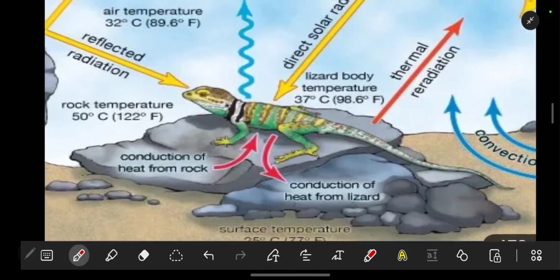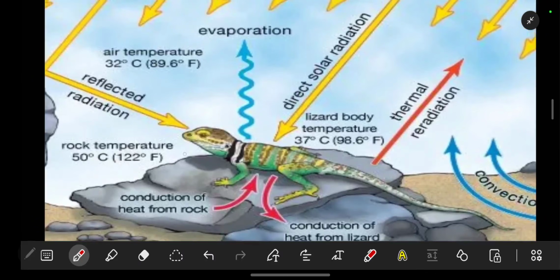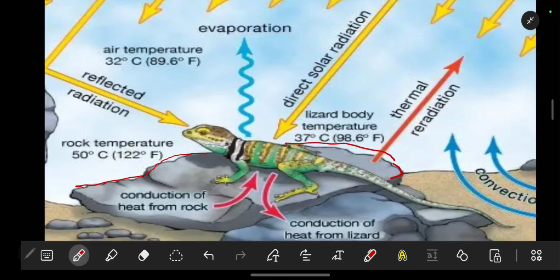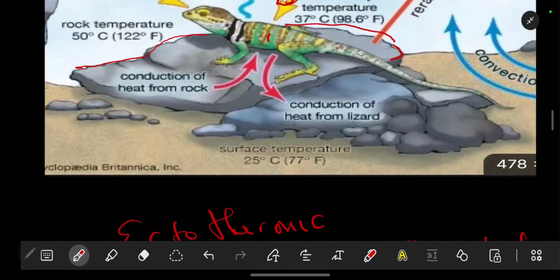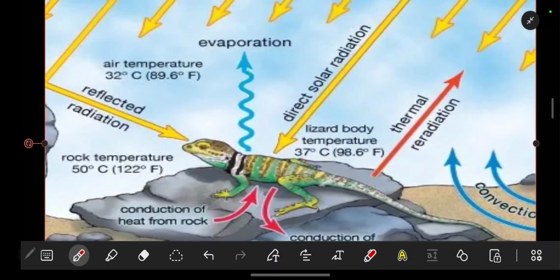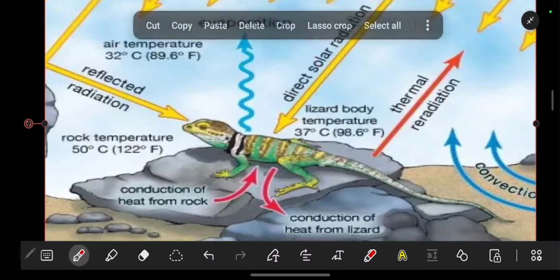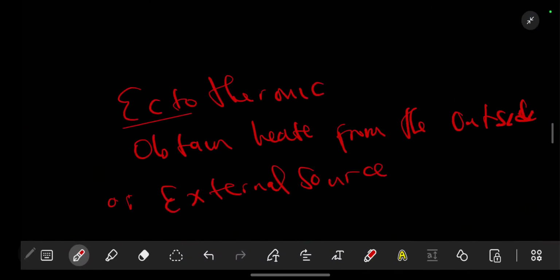What does this mean? For example, a lizard will sit on a rock and obtain the temperature from there, or directly from the sun's radiation, and obtain temperature like that. So that is basically what we call ectothermic. Now, get the difference. They are very similar.